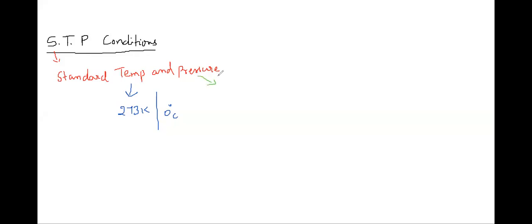Similarly, pressure. So pressure is going to be 101.3 kilopascal. You can call it 1 atm pressure. So here I am just changing the unit, that's it. Pressure units are defined in different terms, kilopascal and atmospheric unit, atm. So writing 101.3 kilopascal is correct, or writing 1 atm is also correct. So that is the standard pressure. This is what we need to remember: standard temperature and pressure. That is called the STP conditions.